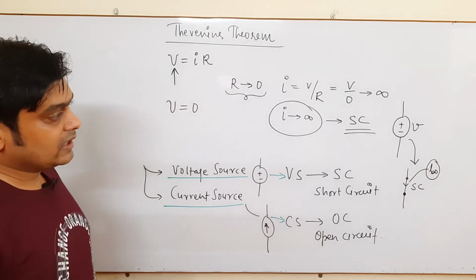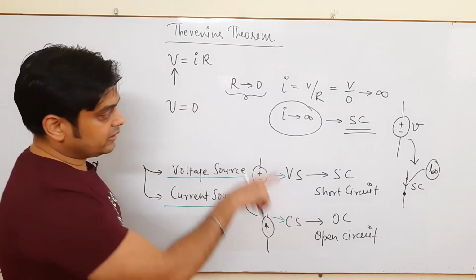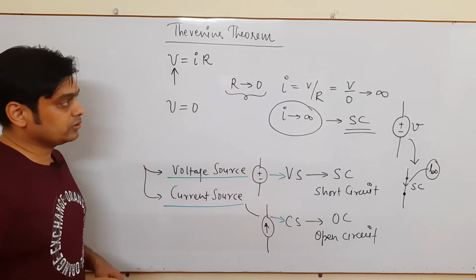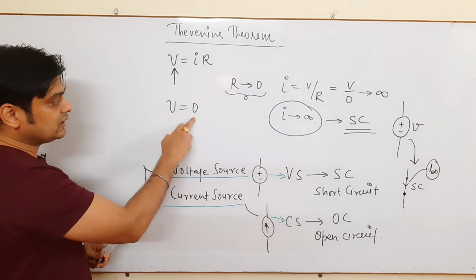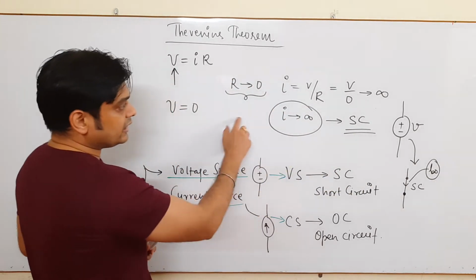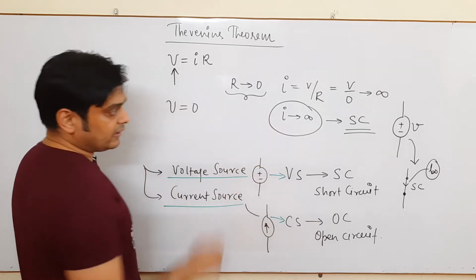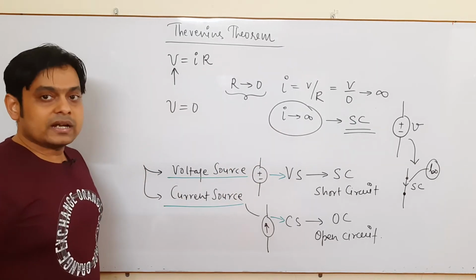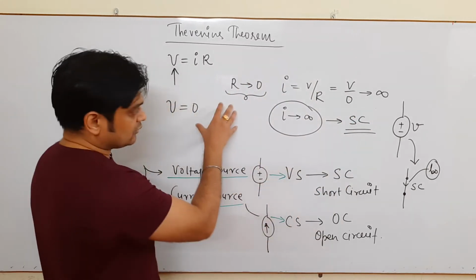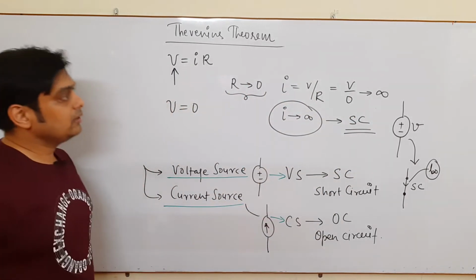Current is flowing. So I think you all understand the meaning of short circuited and why the voltage source goes short circuited, because voltage needs to be 0 and it is only possible when resistance goes 0. It basically reflects that the value of ideal current is infinite. Okay, so we use this concept to solve the problems.